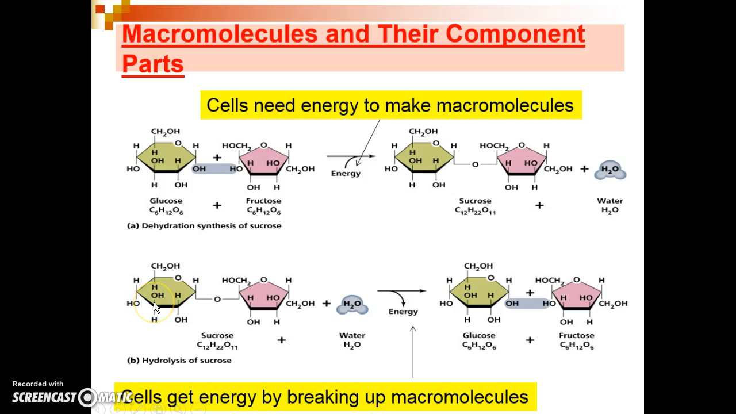On the other hand, hydrolytic reactions release energy. The breakup of the sucrose molecule by water will release energy, and at the end of the reaction we'll have 2 monomers, the glucose and the fructose.